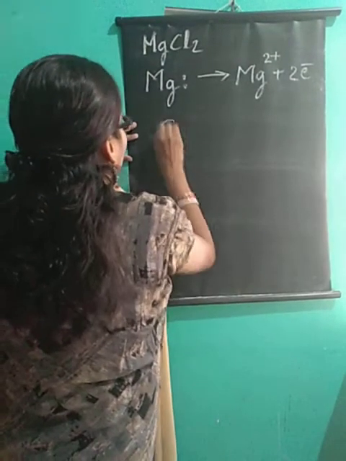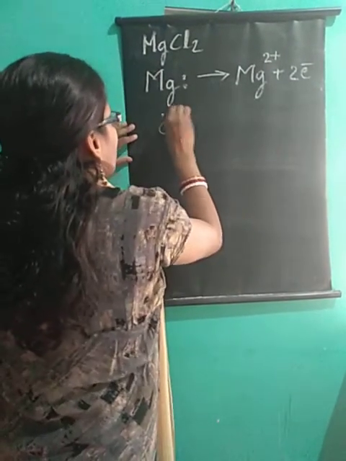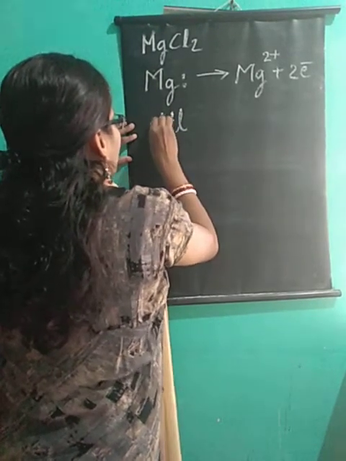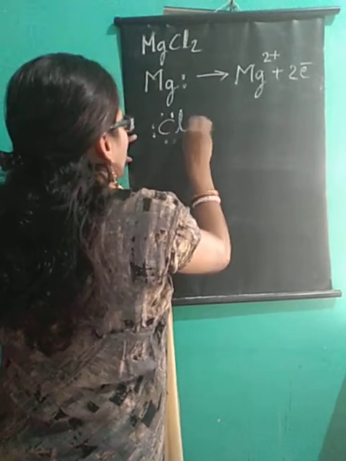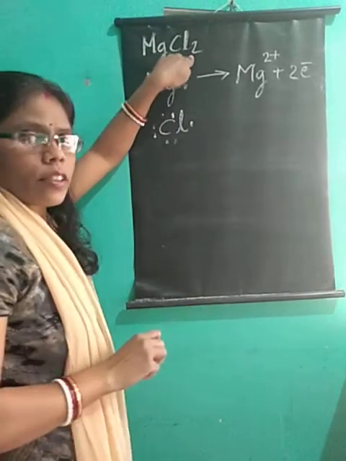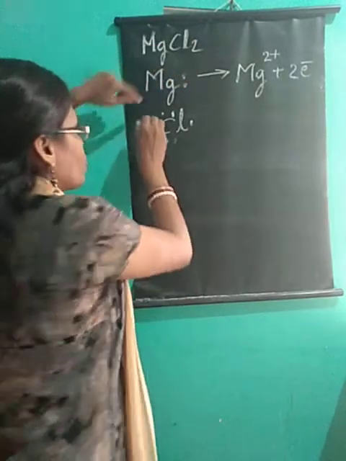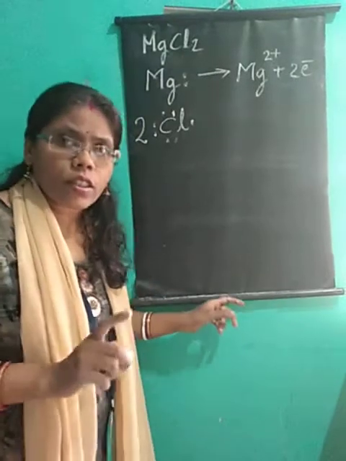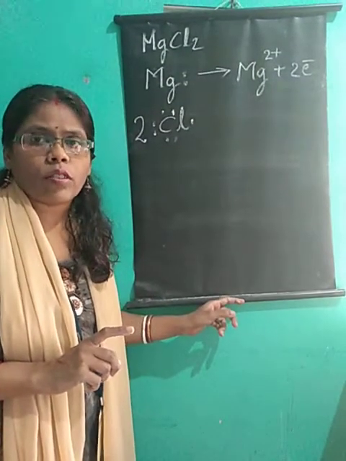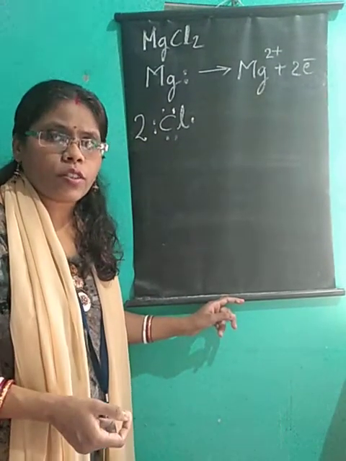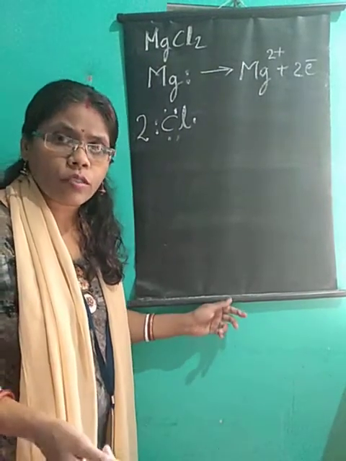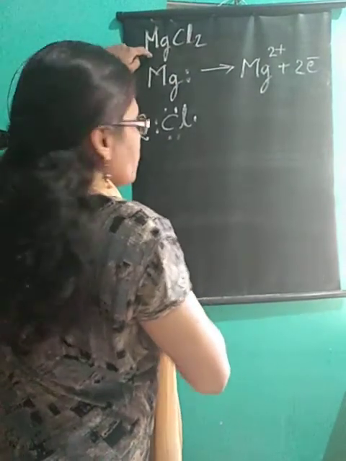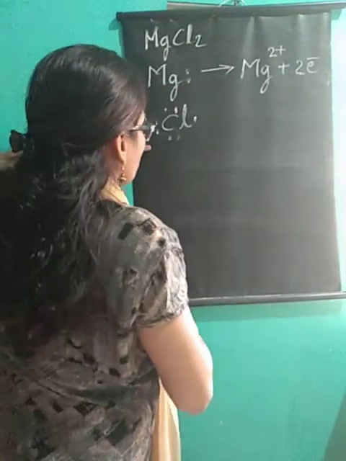Then chlorine: 1, 2, 3, 4, 5, 6, and here 7. See here, Cl2 is written in the formula. What does it show? 2 chlorine atoms will be there. So it is necessary that you remember the formula of the compound. Suppose it comes in the examination: draw the structure of magnesium chloride. The formula is not given, so you should know it. From the formula you will know how many chloride ions and how many magnesium ions. So Cl2 means 2 chlorine ions.